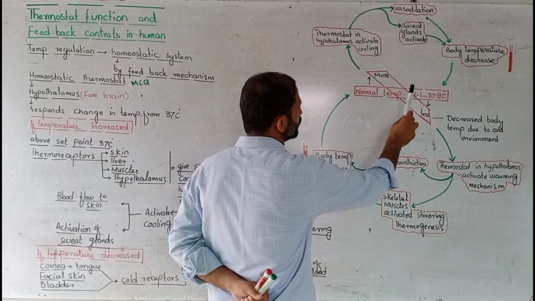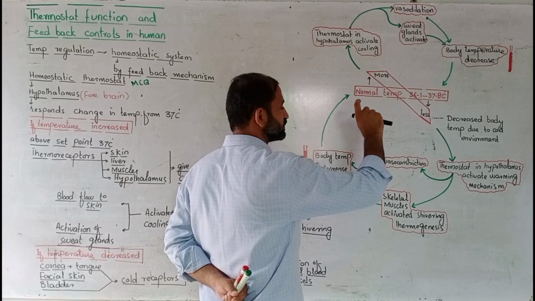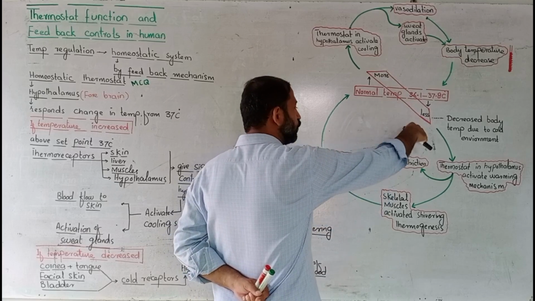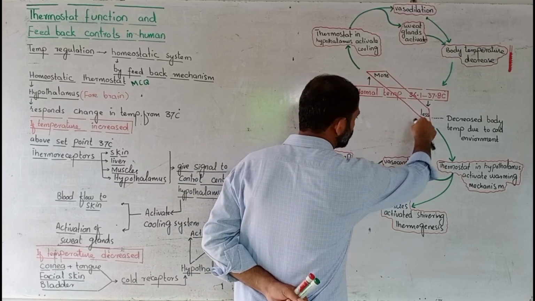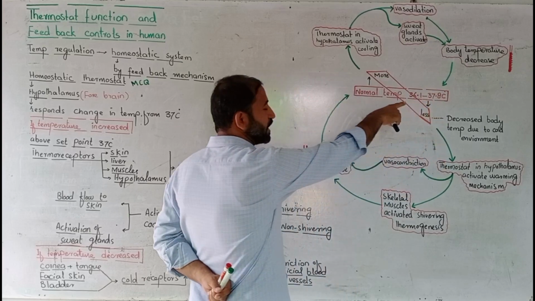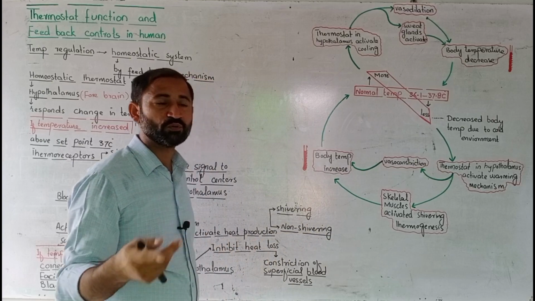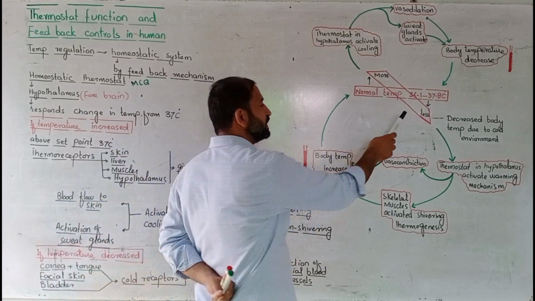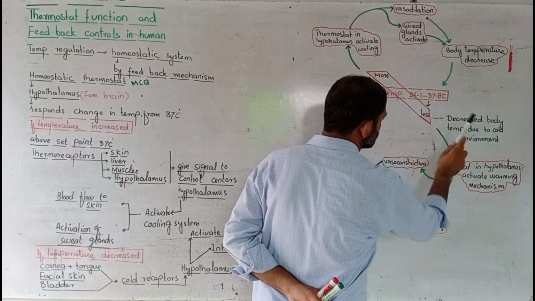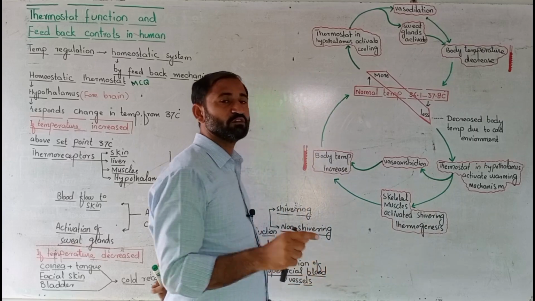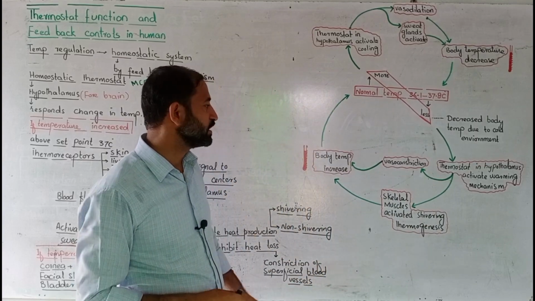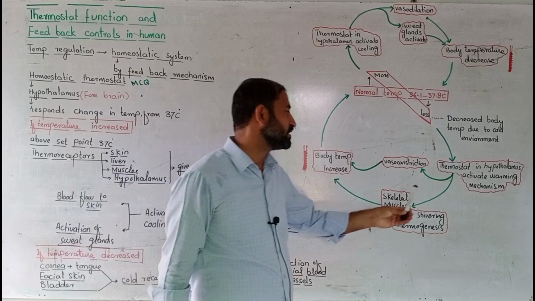The lower side shows temperature less than normal, and the upper side shows temperature higher than normal. With decreased body temperature due to a cold environment, a signal goes to the thermostat, which is present in the hypothalamus.